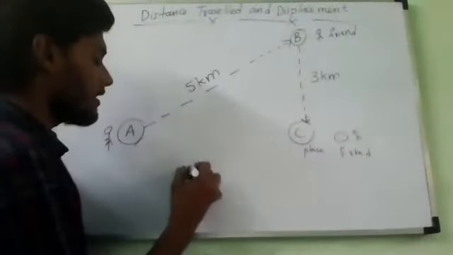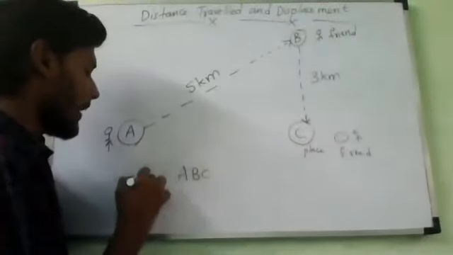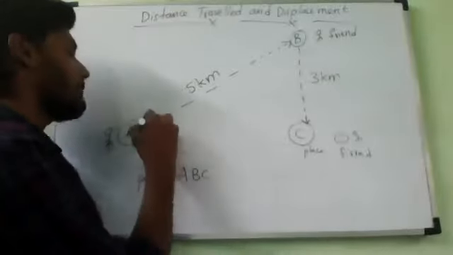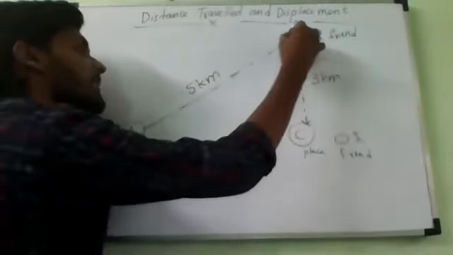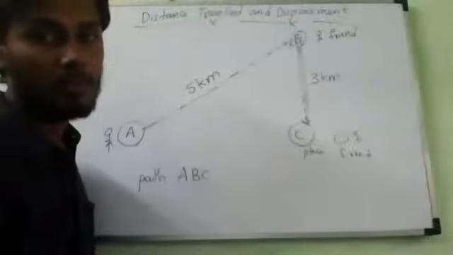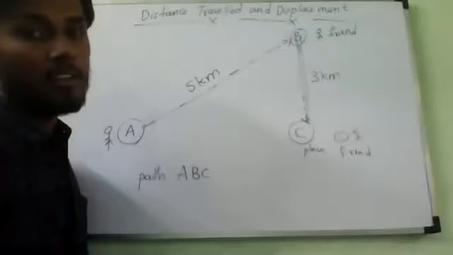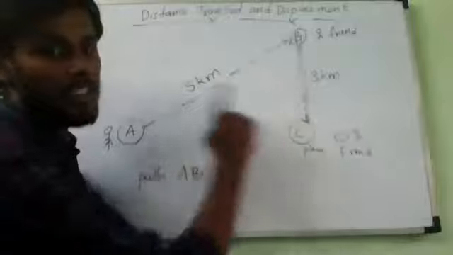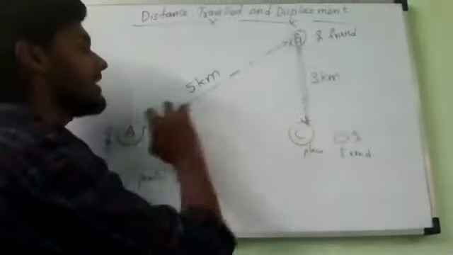Is it correct or not? This is the path which has been traveled by him. Yes, sir. So the man goes along the path ABC shown by these lines.